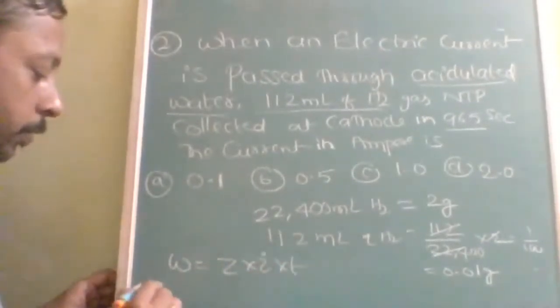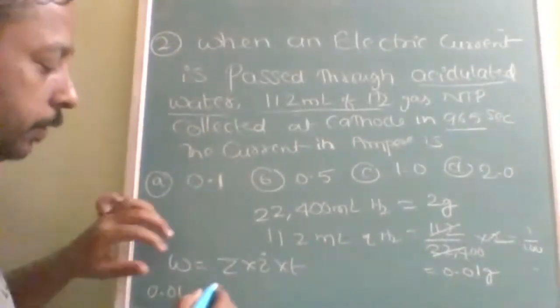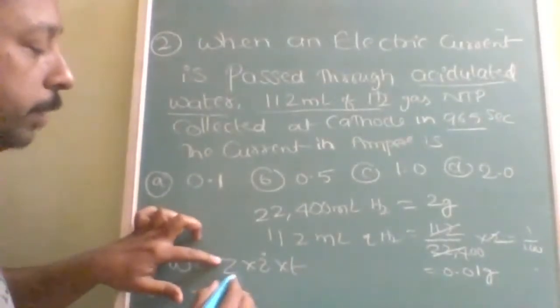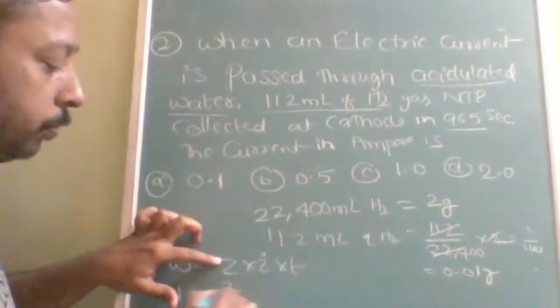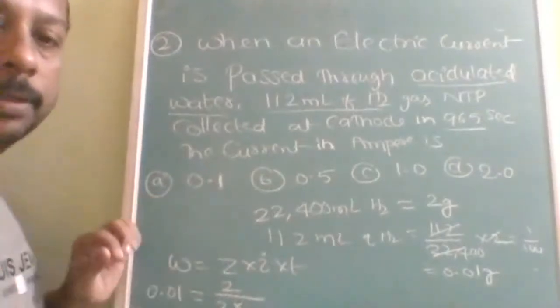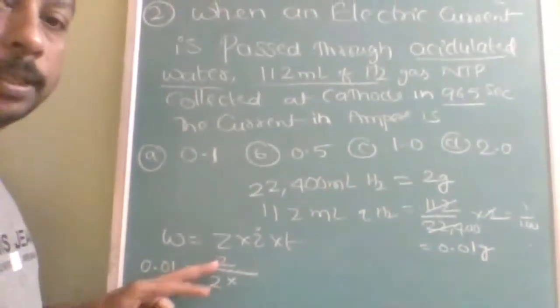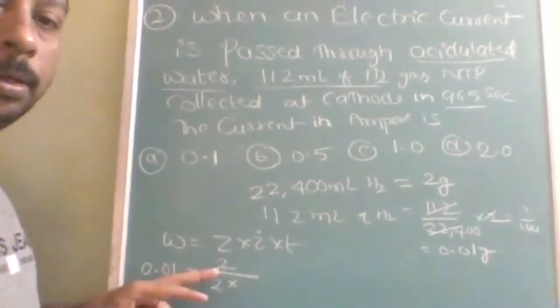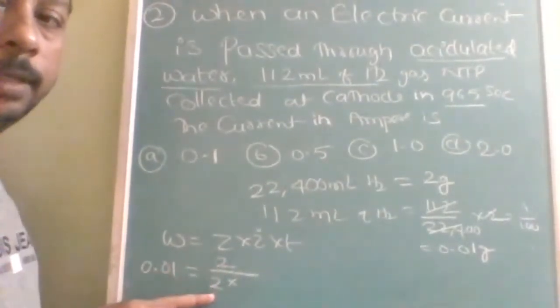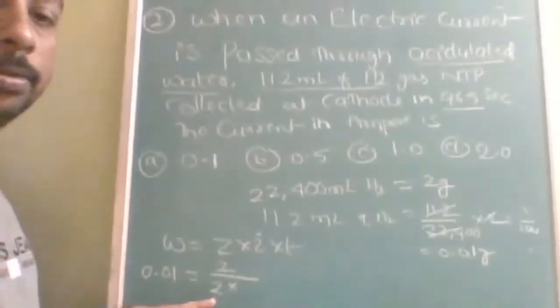Okay, so 0.01 is equal to atomic mass. If you take atomic mass by 2, then the equivalent factor will be 2. This is the place where students make the mistake. If you take molecular mass, you will take the equivalent factor as 2. Is this understood? Then 96500.